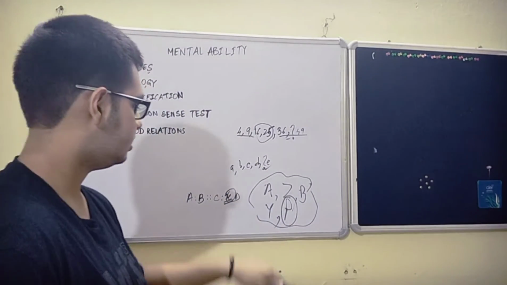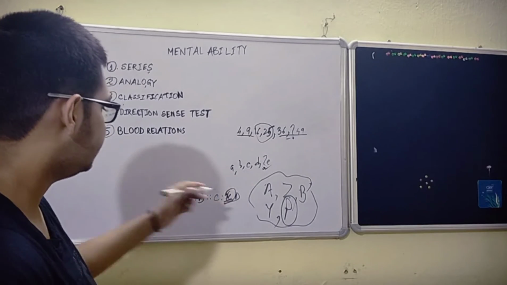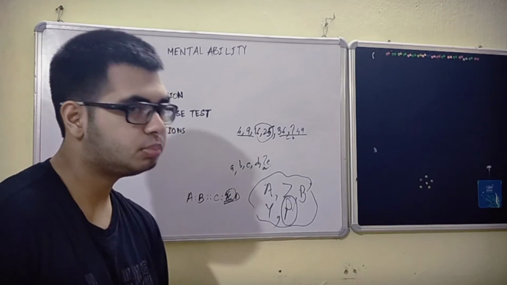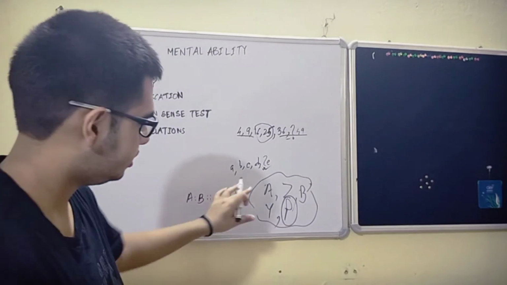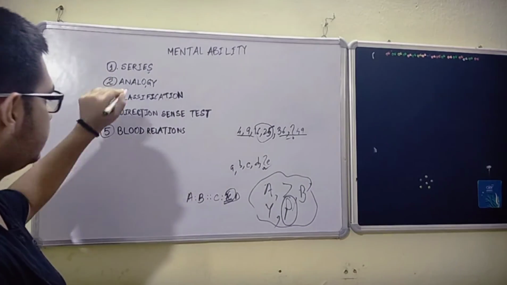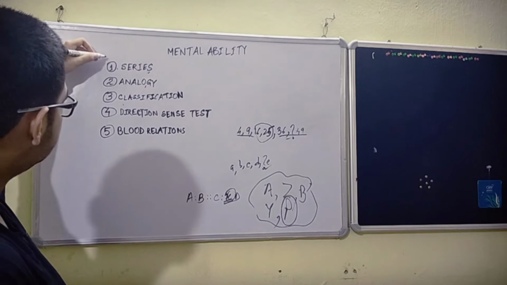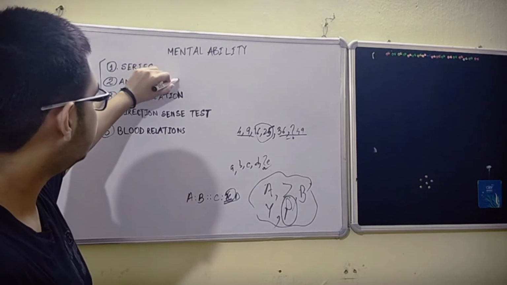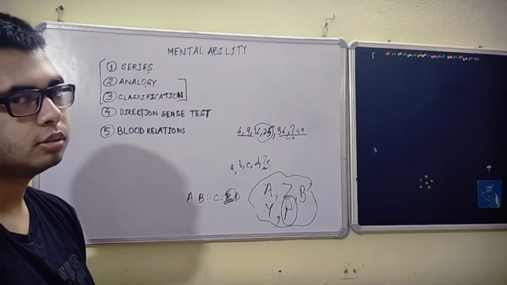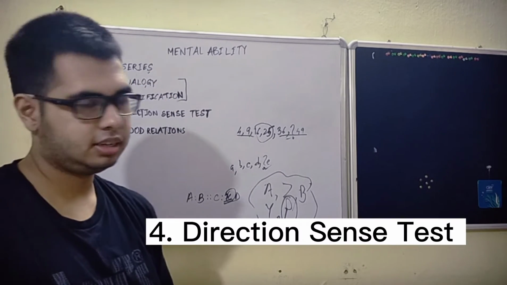So, that is the type of question in classification. There can be other types of modified questions as well. Usually it's not that tough, it's related to series and analogy. In some books they give these 3 topics in one chapter. In some other books they can give analogy and classification together, but I've discussed these separately.